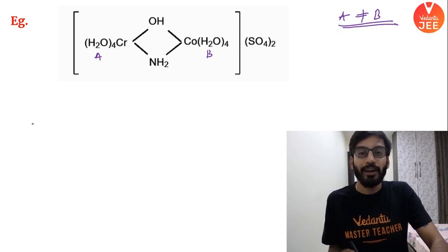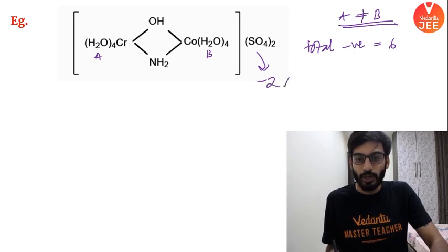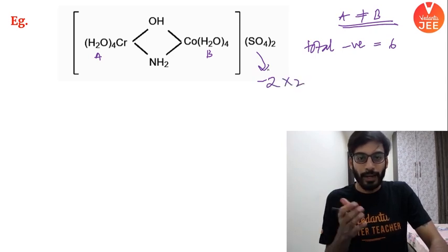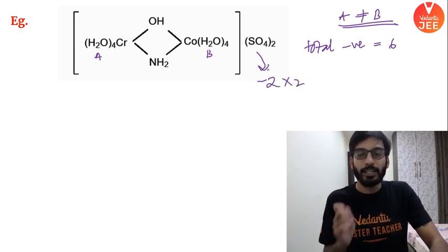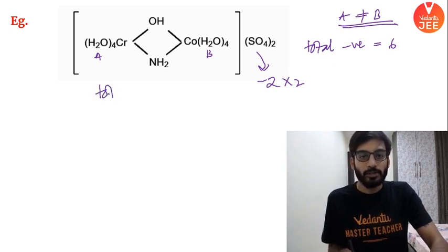Acha, one more thing. I have to talk about the central atom. Total negative charge, beta, would be here 6. Sulfur, same thing, -2 into 2, and OH minus is 1, -1 charge, and NH2 is also having -1 charge. So total positive charge would be +6.